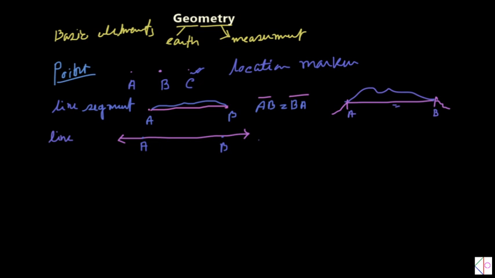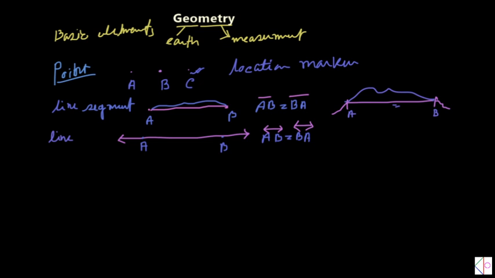So here if we give the notation of that line, it is like AB, again the same as BA, but the bar above AB and BA will be a little bit different. Here we use the arrow marks there.